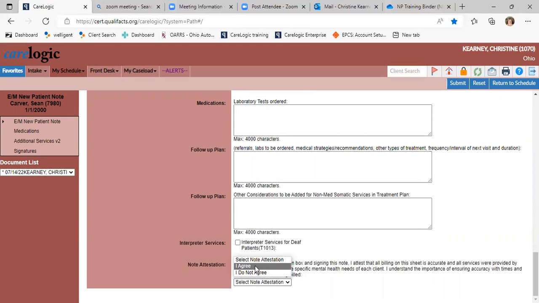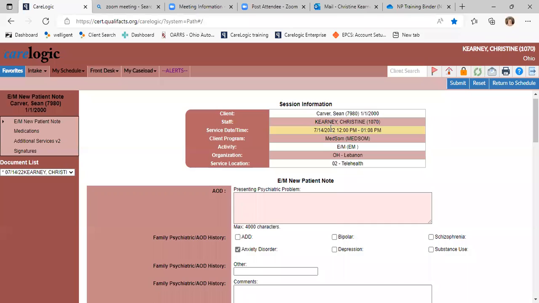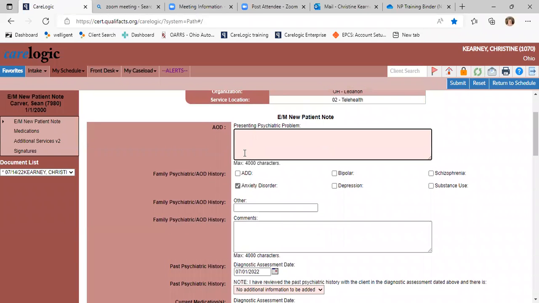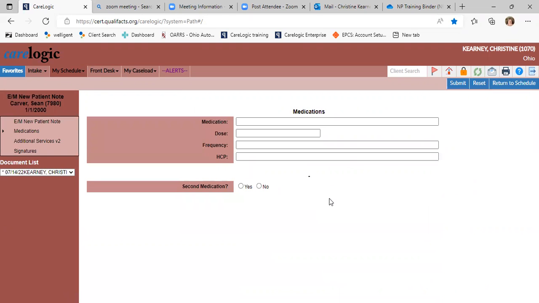And then you agree to an attestation, just basically saying that what you wrote in there is accurate and that everything that you documented is accurate. So then you say, I agree, and then you submit. You need something, it won't let you sign it unless there's something in there. So you just put something in there. But in the real world, you'd have plenty in there.